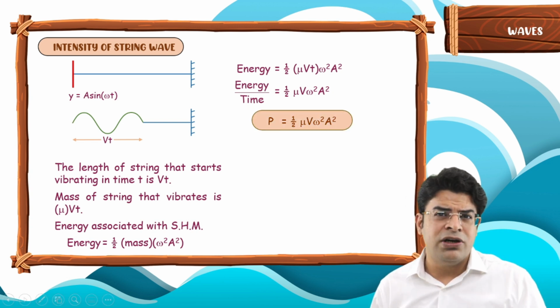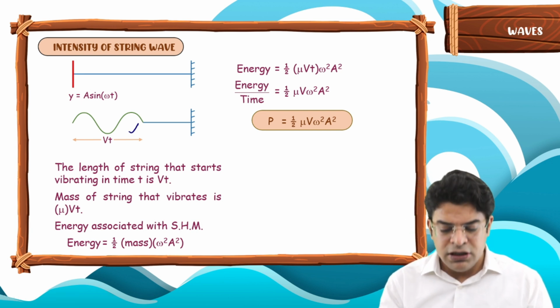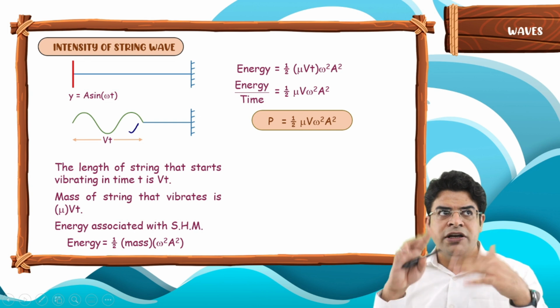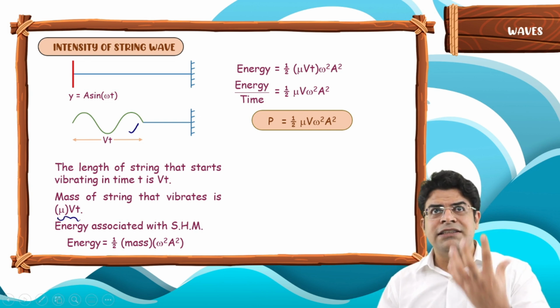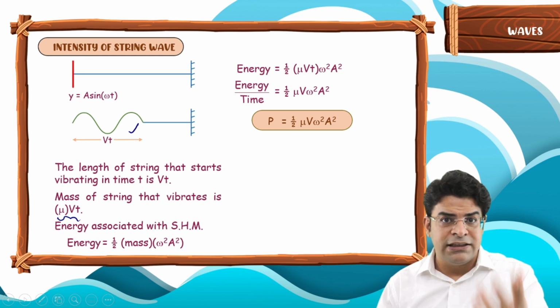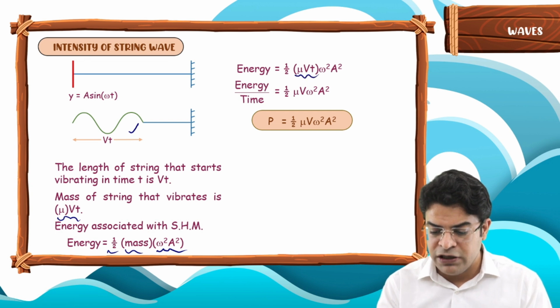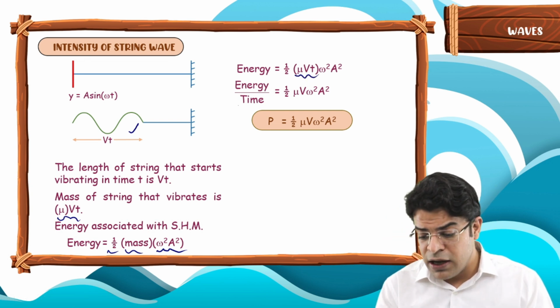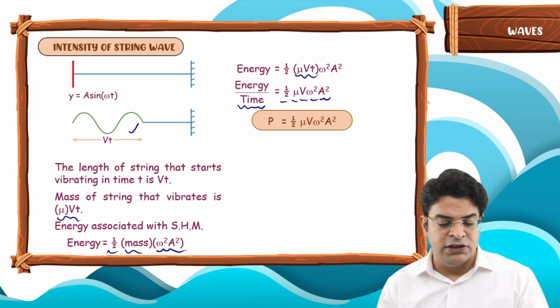So do you remember this particular formula? No. What I remember is the derivation. In a time t, the length of string that starts vibrating is vt. So the mass of string that starts vibrating is mu vt. And in SHM, the energy associated with SHM is half m omega square a square. So in place of m, I can write mu vt, and then I can bring the t down. So I get the energy transferred per unit time equals half mu v omega square a square.